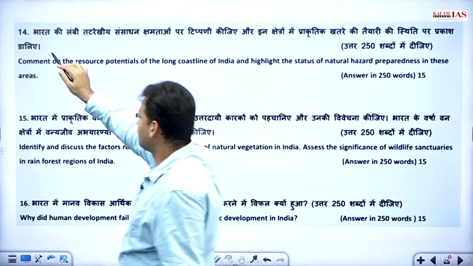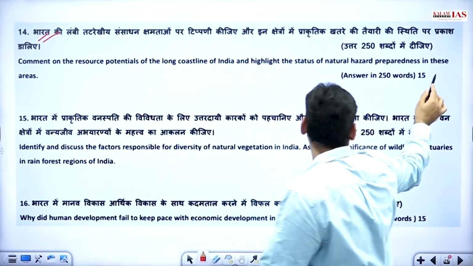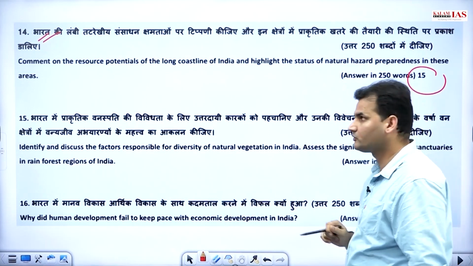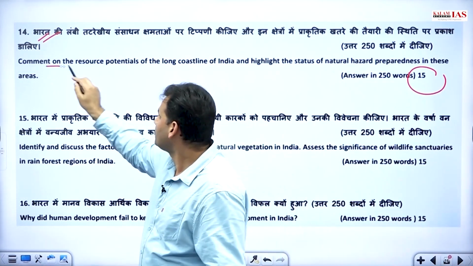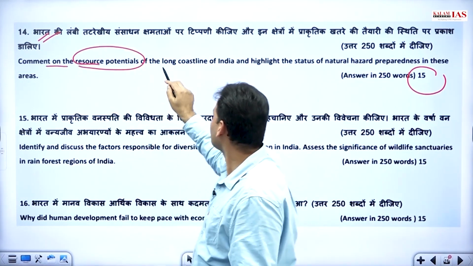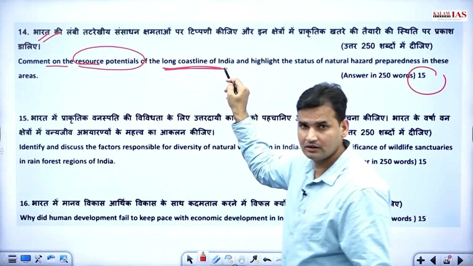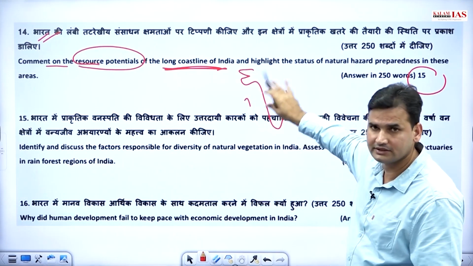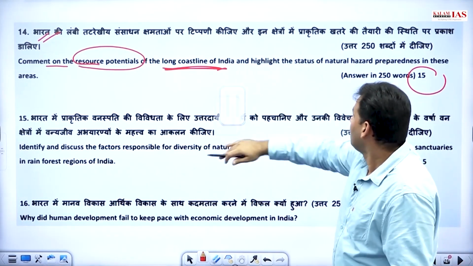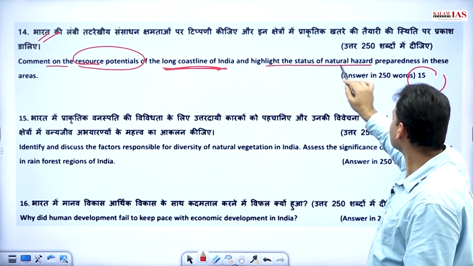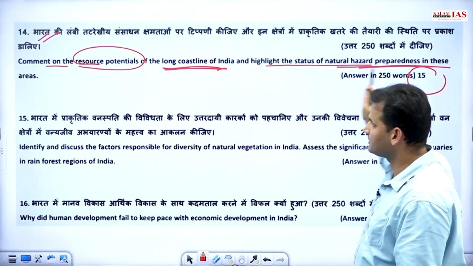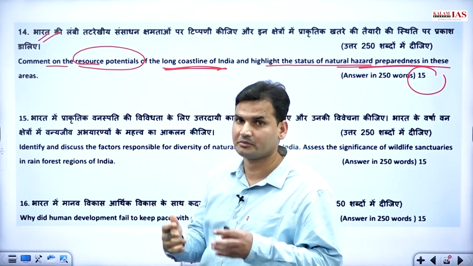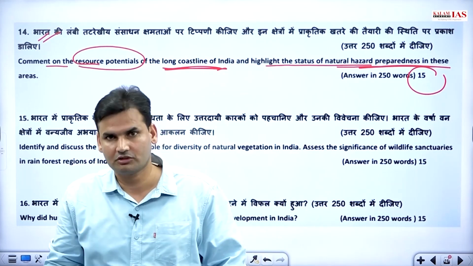Next, now these are 15 markers. We have to answer these in 250 words. Comment on the resource potentials of the long coastline. Yes, basics. Long coastline 7517. And highlight the status of natural hazard preparedness in these areas. Natural hazard preparedness, something to do with disaster management.